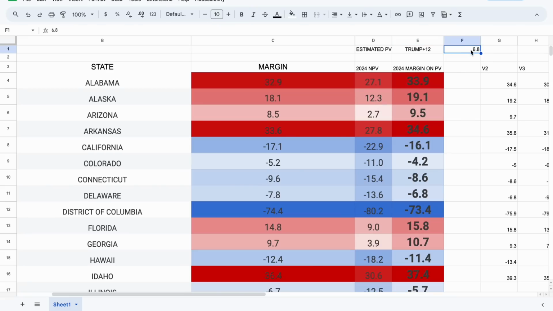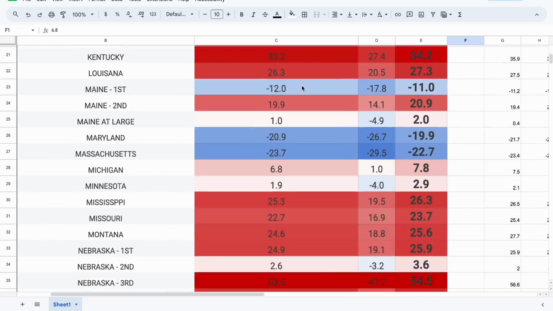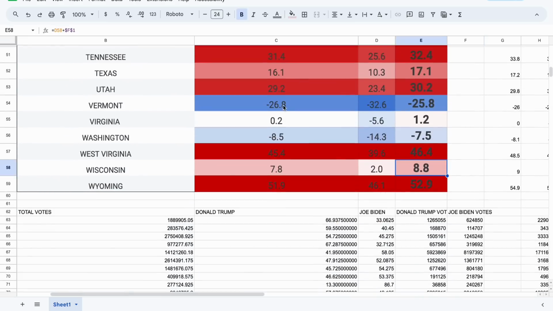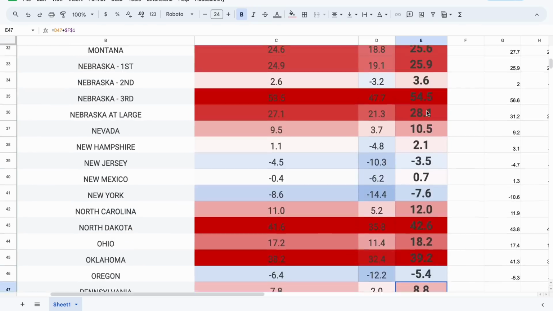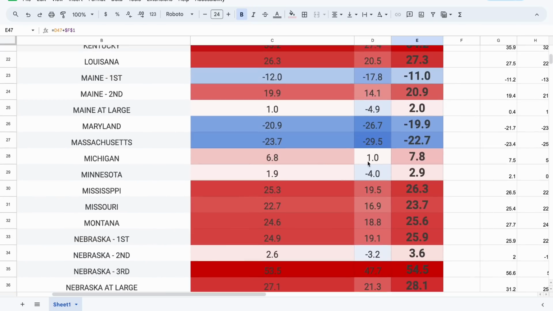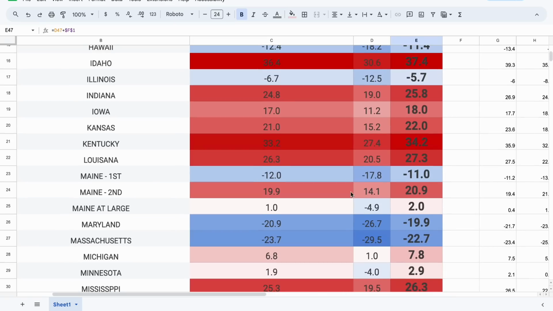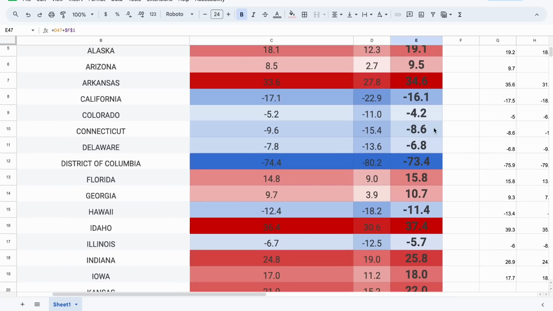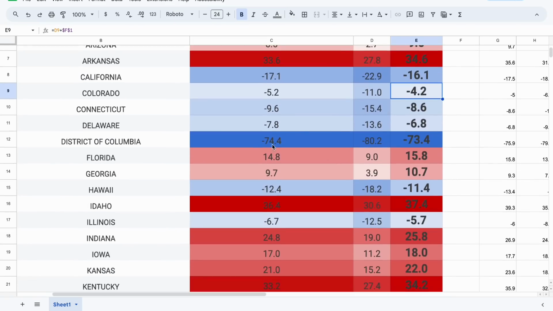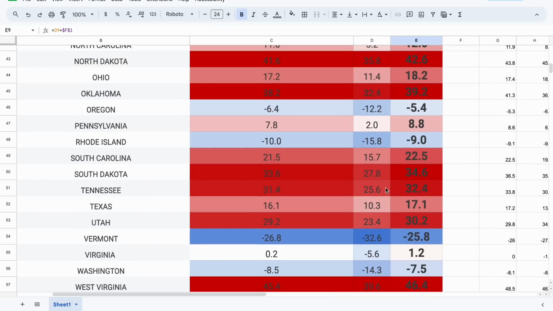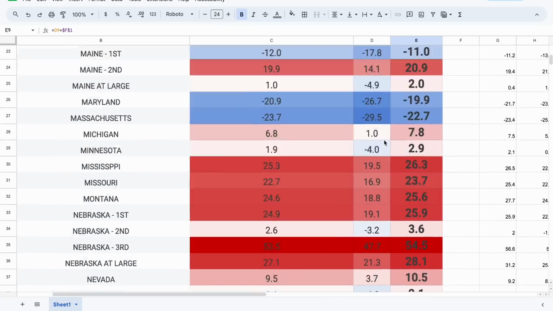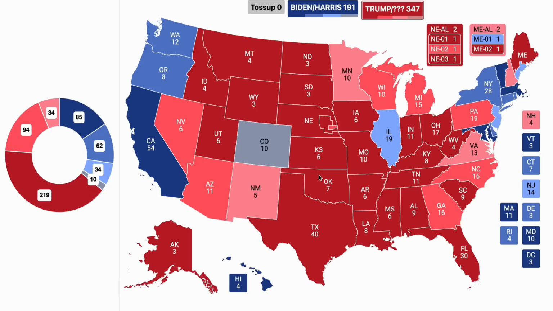My forecast right now, we have Donald Trump up 6.8 percentage points, and we see he wins Wisconsin by 8.8, Pennsylvania by 8.8, he wins Nevada by 10.5, Michigan by 7.5, almost essentially Illinois by 5.7, Colorado by 4.2. So we see the breakdowns there, and we can essentially gather that Donald Trump is winning by a pretty big amount. But this poll is really bad news for Joe Biden. This is right before the presidential debate, by the way. This is right before the debate, which is scheduled for tomorrow.